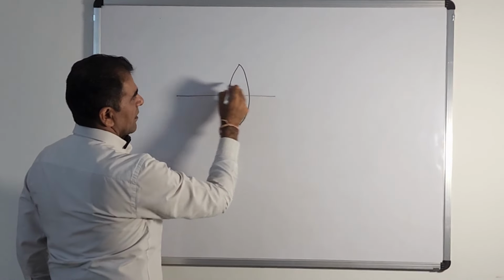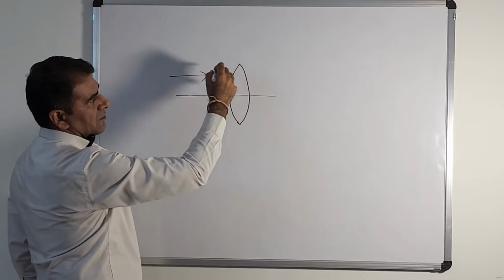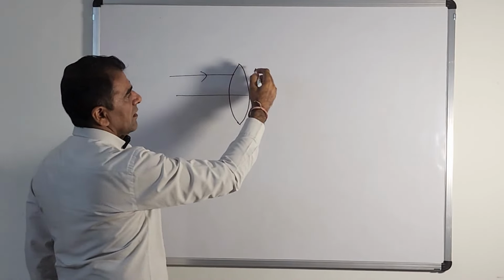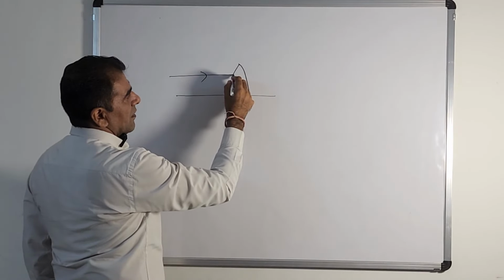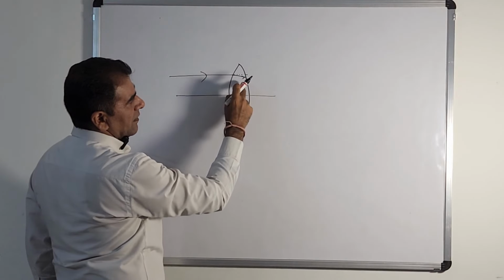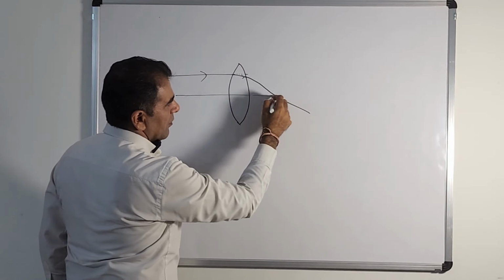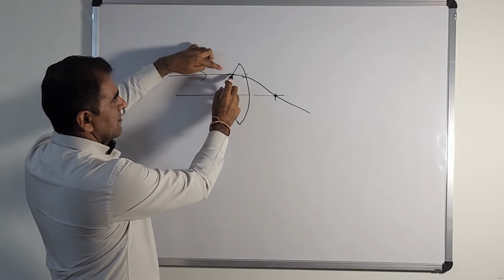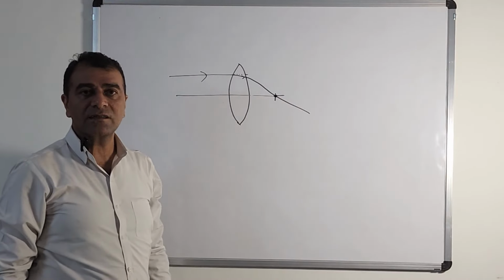So if a light is coming from this point, so up to this point, this is a rarer medium, and this one is a denser medium, glass, having more refractive index, and this is again a rarer medium, right? So the light will not be going like this, a straight line, it will be deviated, and again now the light is going from denser to rarer, again light will be deviated, so it will pass through some point. So now the light was actually traveling like this, it must have gone like this, but it is now deviated. This is what we call as refraction.